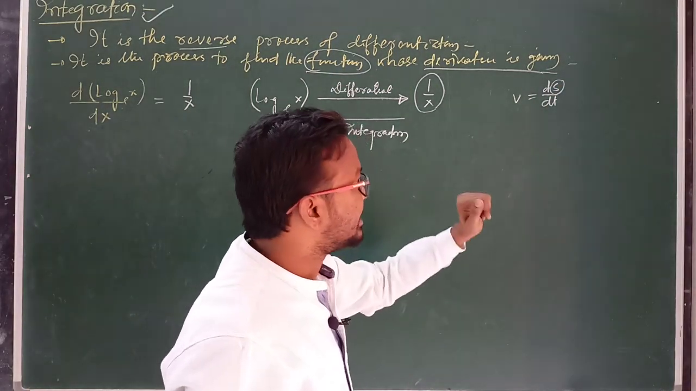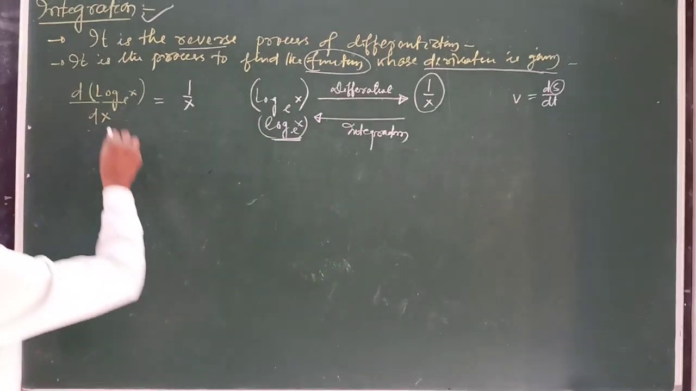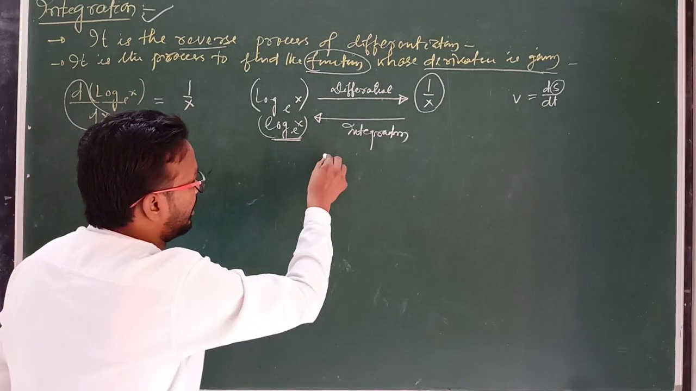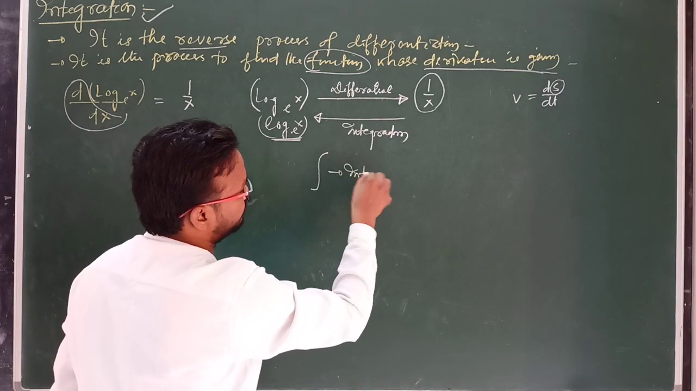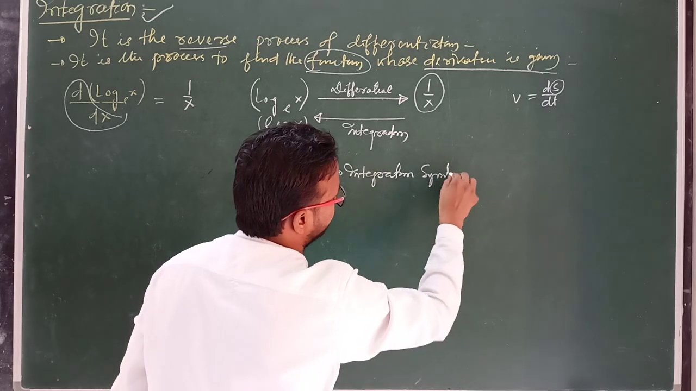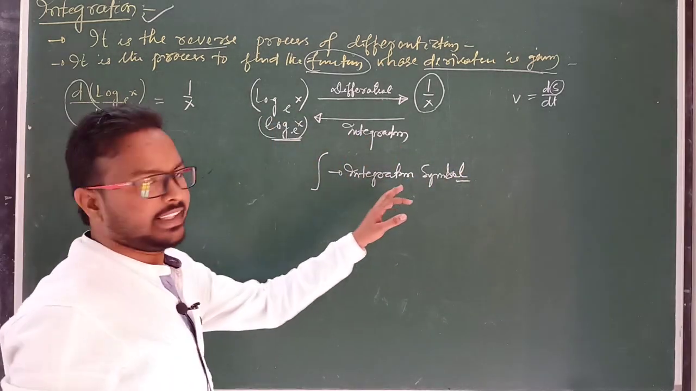Clear? So in this case we have to use integration process. Clear? So this is known as differentiation, but we have to use here a symbol like this. This is known as integration symbol. Integration symbol. Clear? This is differentiation symbol and this is integration symbol.